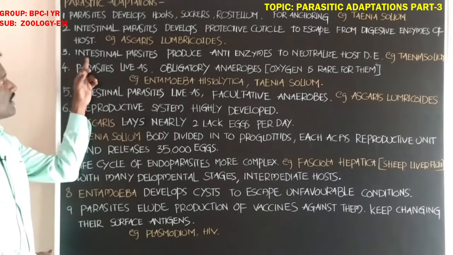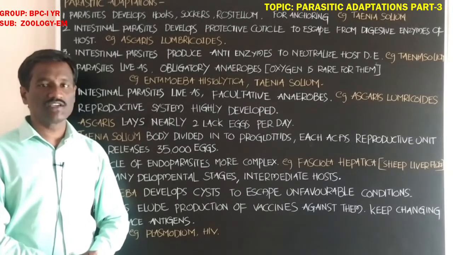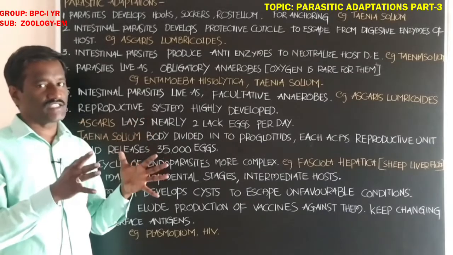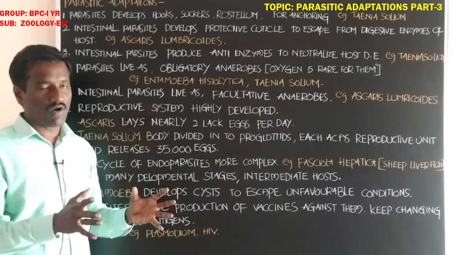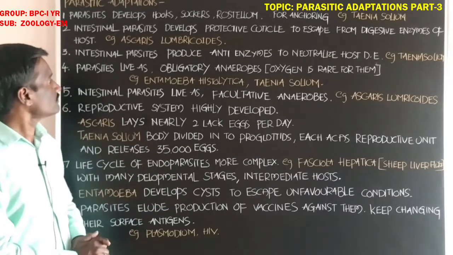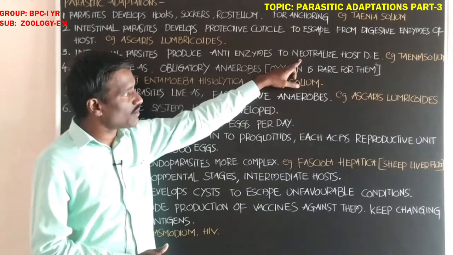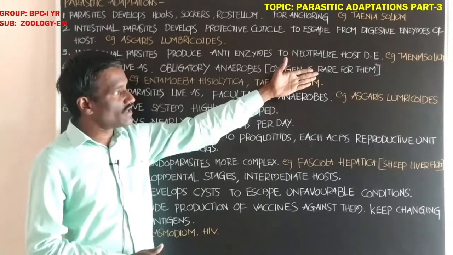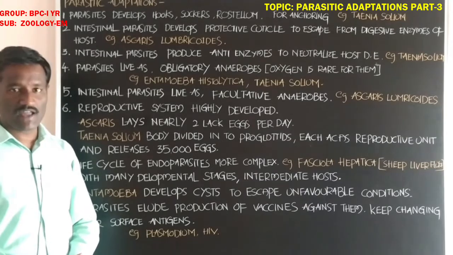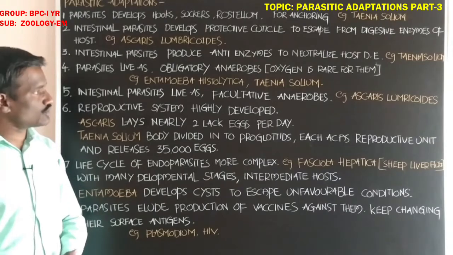Next students, the third one: intestinal parasites. An intestinal parasite is a parasite that lives in the intestinal part of the host. They produce anti-enzymes to neutralize the host's digestive enzymes. Taenia solium is also an intestinal parasite, living in the intestine of the host.